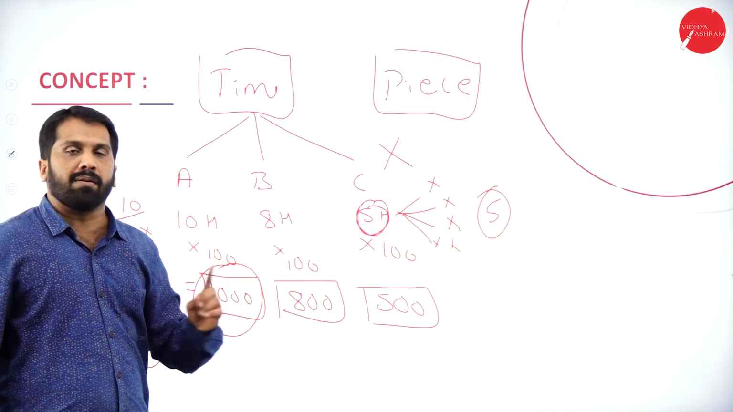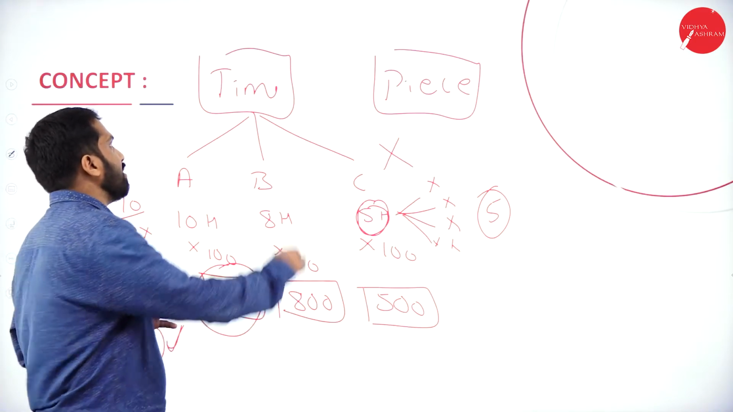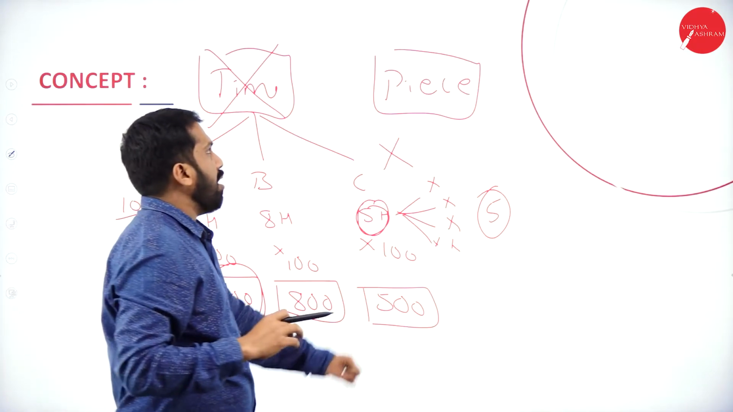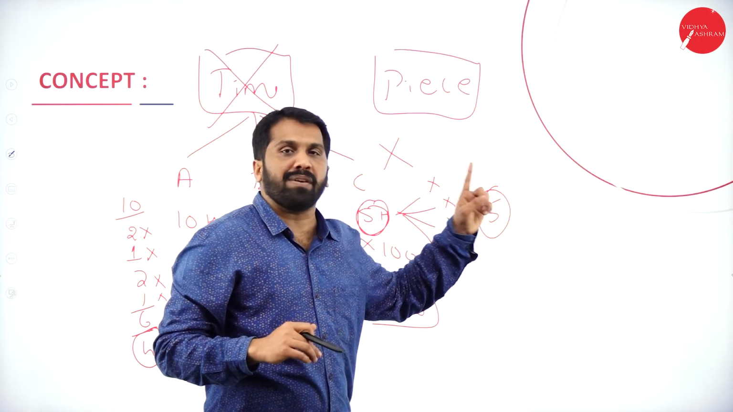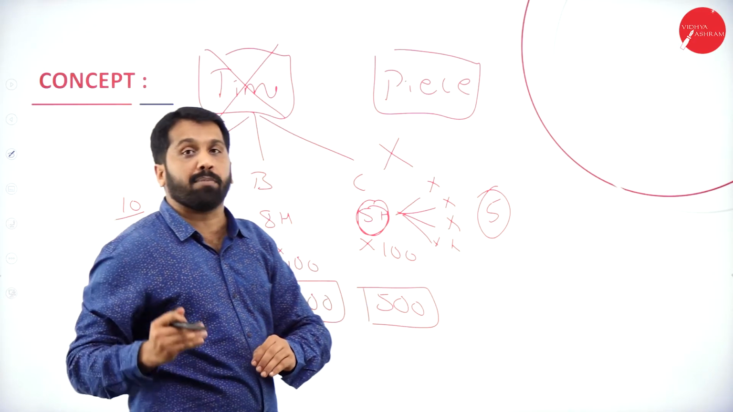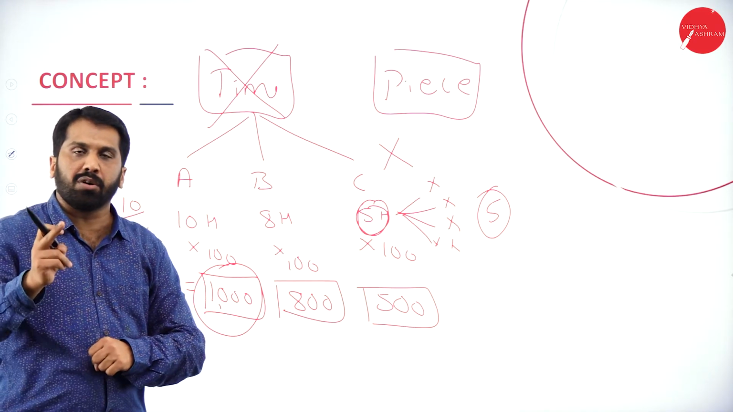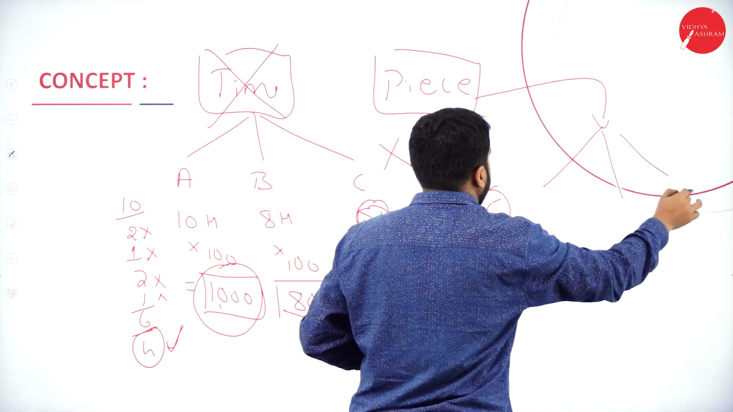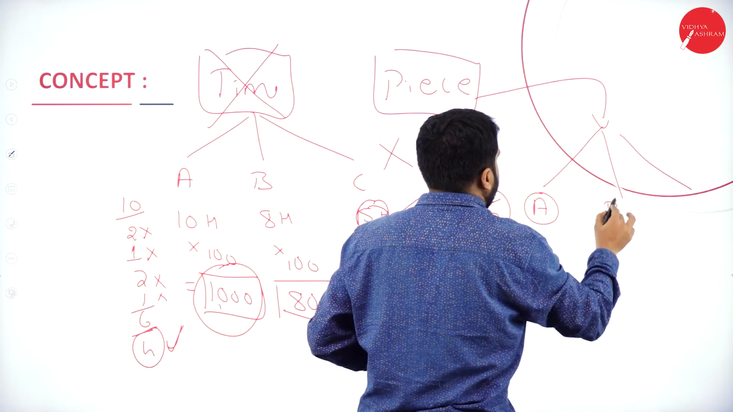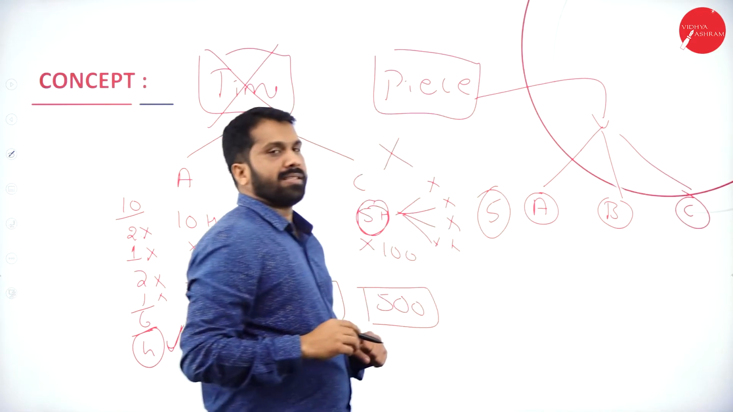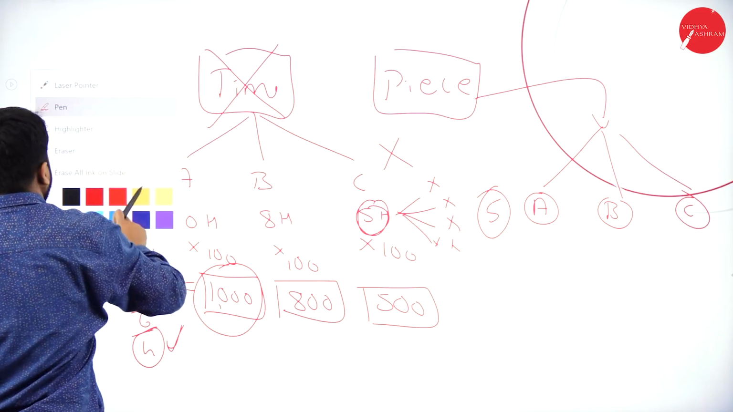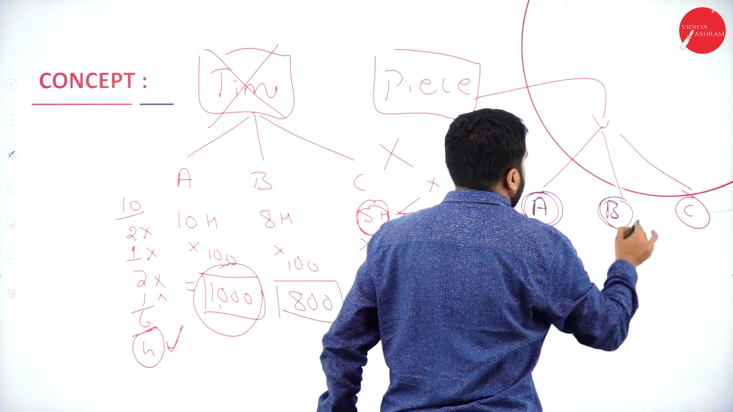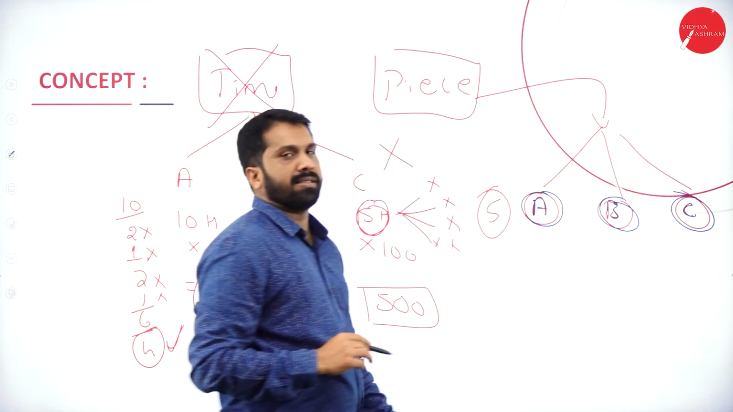Hope you understood. Now, what you did, you cancelled this system. I don't pay on time basis, I'll pay on piece basis. What is a piece? On how many pieces or units they produce, on that I'll pay salary. Hope you understood. Now I'll come back to this example. Again 3 members. I'll change the color so that you will understand better. First person is A, second person B, and third person is C.